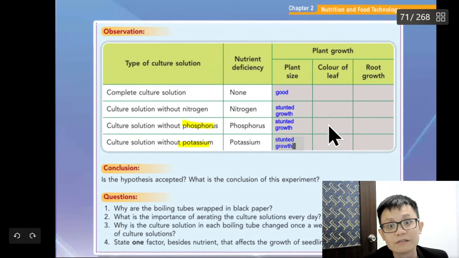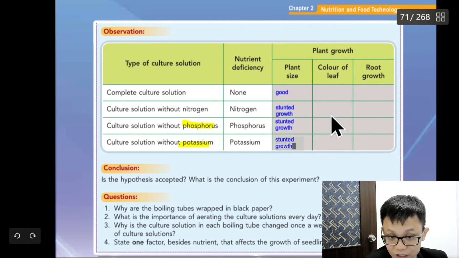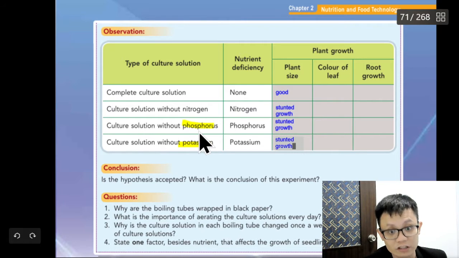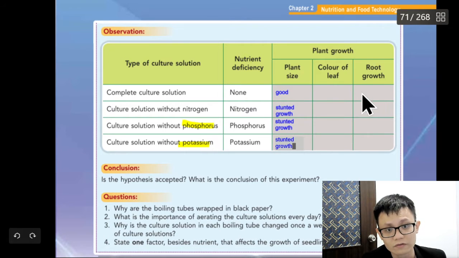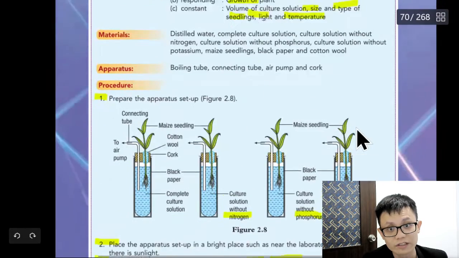Color of the leaf. You still remember or not? This one will be top light green, middle dark green. Culture solution in nitrogen, the leaf is yellowish. Phosphorus is the leaf is bluish green, correct or not? And this one is brown spot. Root growth, this one will be good. I would say it's a normal growth. For nitrogen also it's normal growth, and for the phosphorus, the root we can see again.